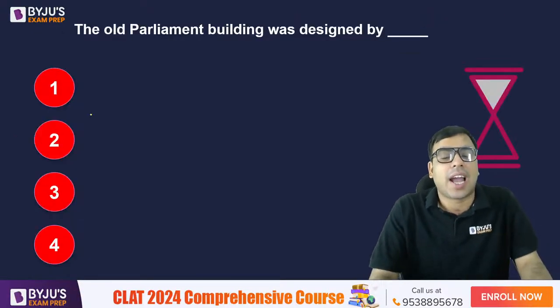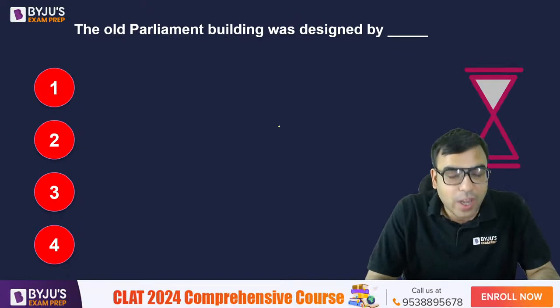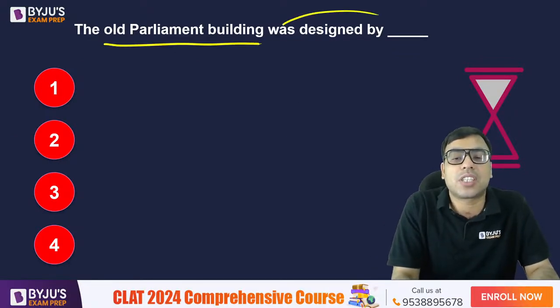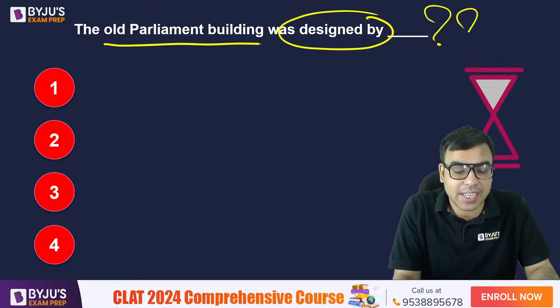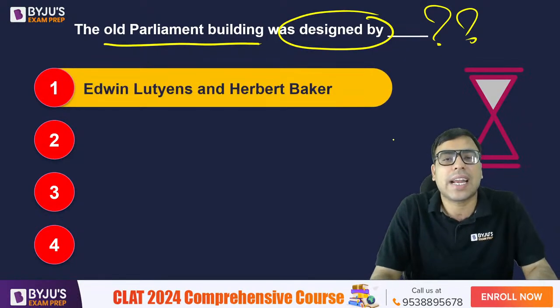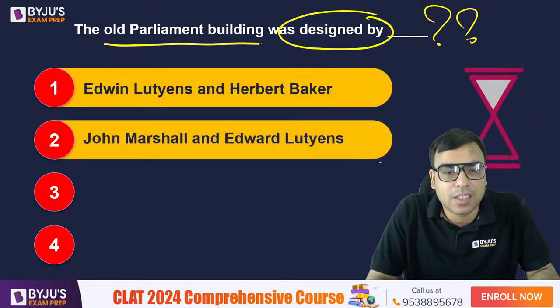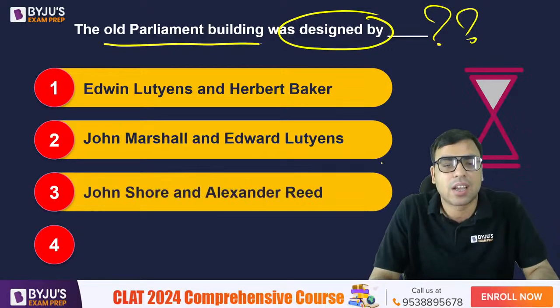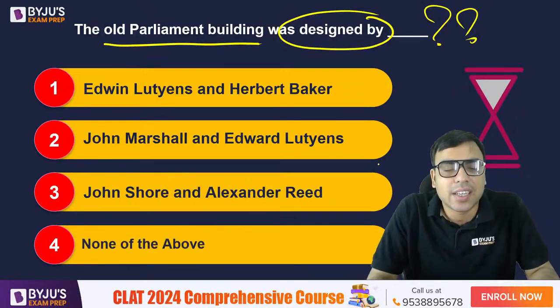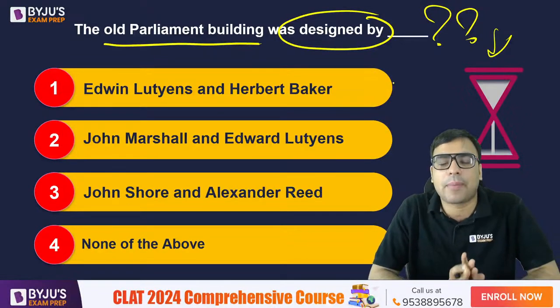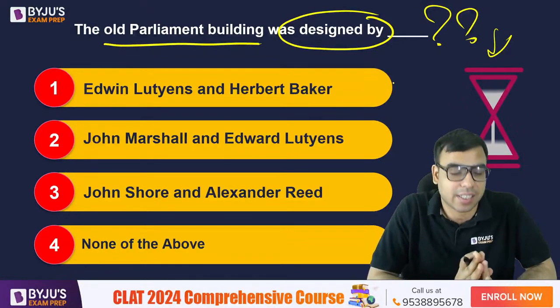Yes. And another question: the old parliament building was designed by whom? किसने डिजाइन किया था? Your options are Edward Lutyens and Herbert Baker, John Marshall and Edward Lutyens, John Shore and Alexander Reed, none of the above. Your time starts now. जो पुरानी पार्लियामेंट की बिल्डिंग है उसको डिजाइन किसने किया था?